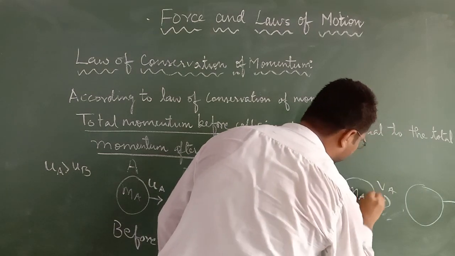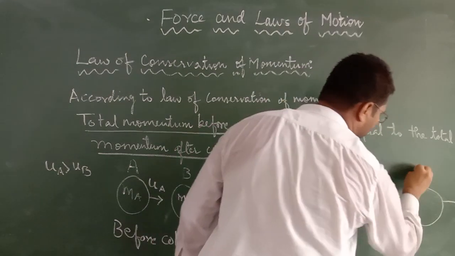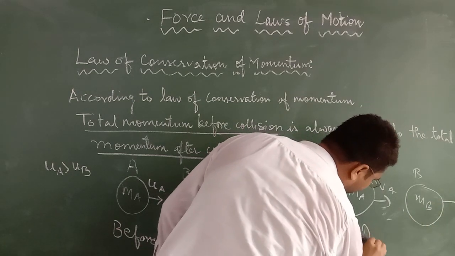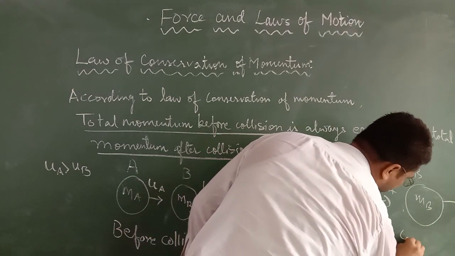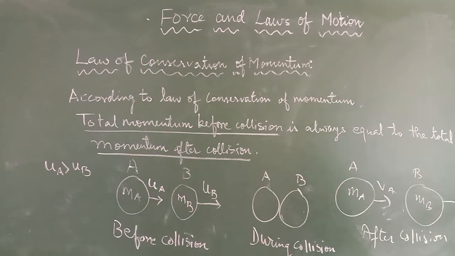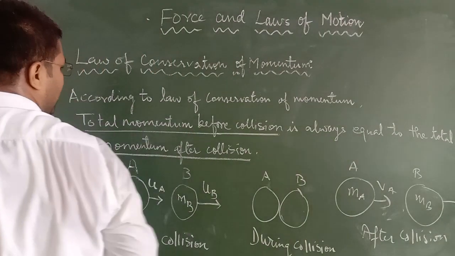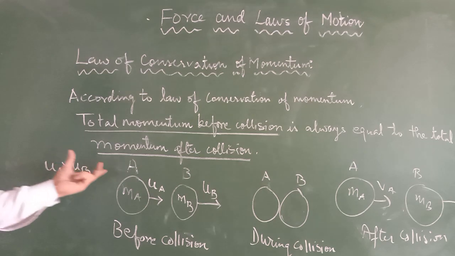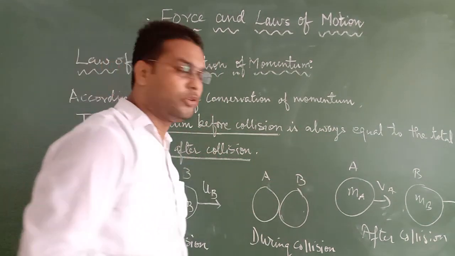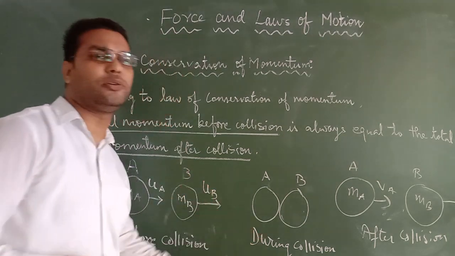The mass is ma and this mass is mb. This is after collision. Now it is visible to all of you. So what does the law of conservation of momentum say? That total momentum before collision is always equal to total momentum after collision.